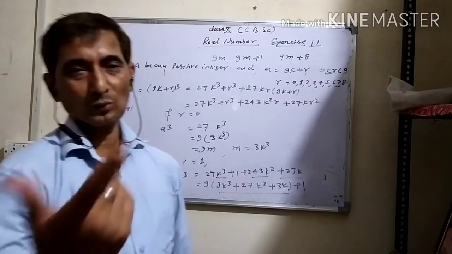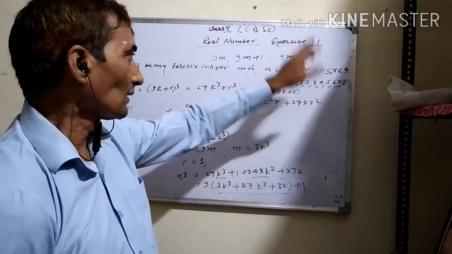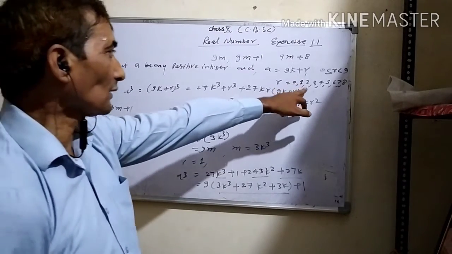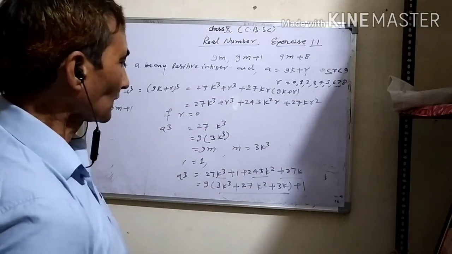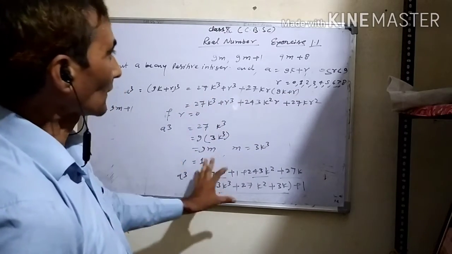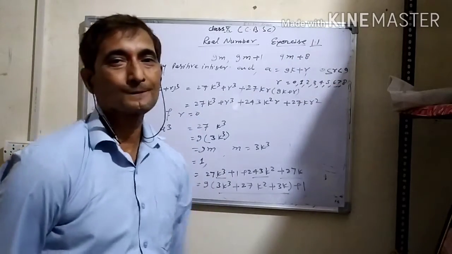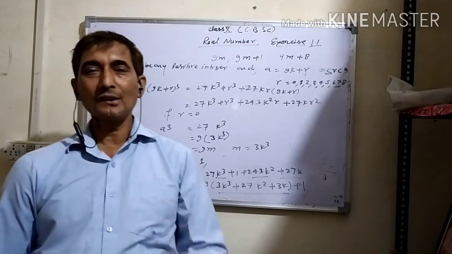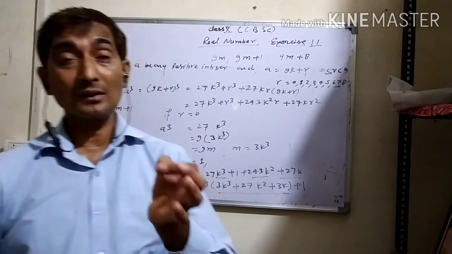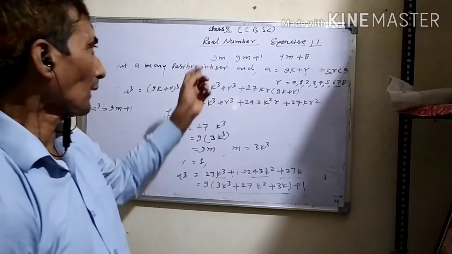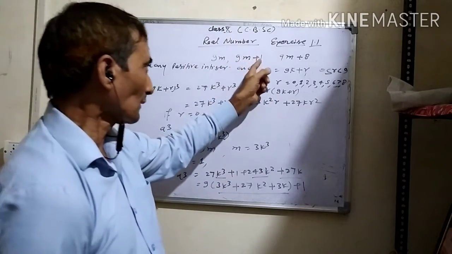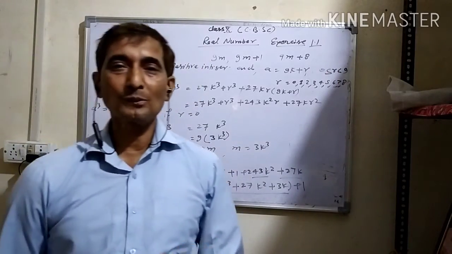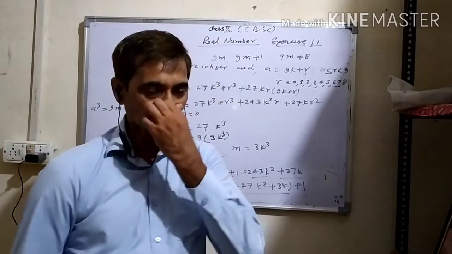Now third is your homework, substituting r is equal to 2. When you substitute r is equal to 2, after calculation you will get a cube converted into the form of 9m plus 8. So you can say that cube of any positive integer is expressed in the form of 9m or 9m plus 1 or 9m plus 8. This is the solution of your question number 5 and the last question.